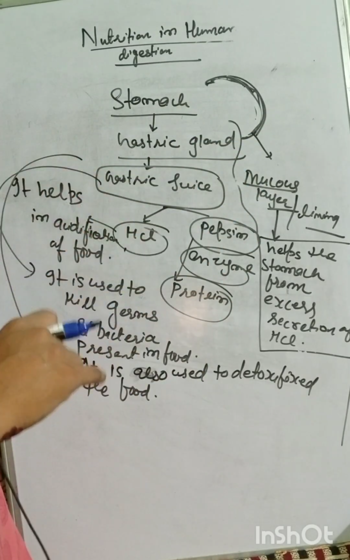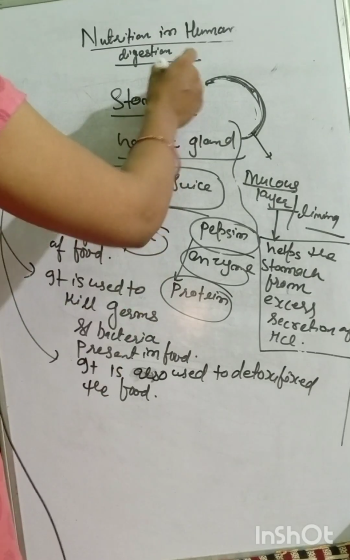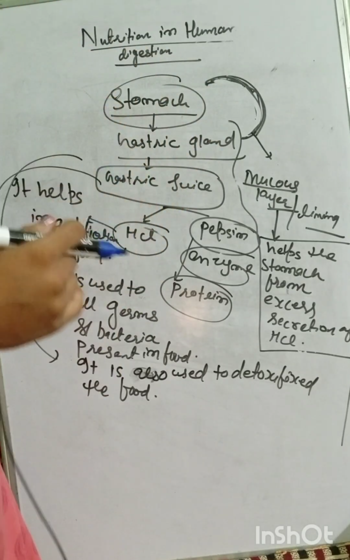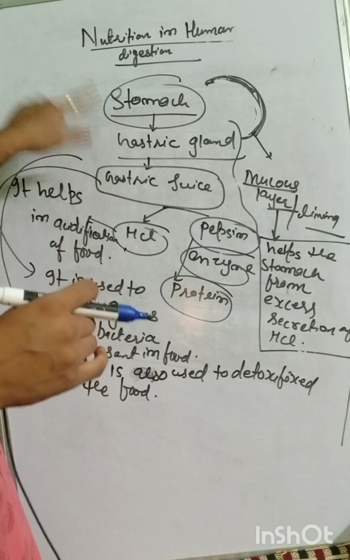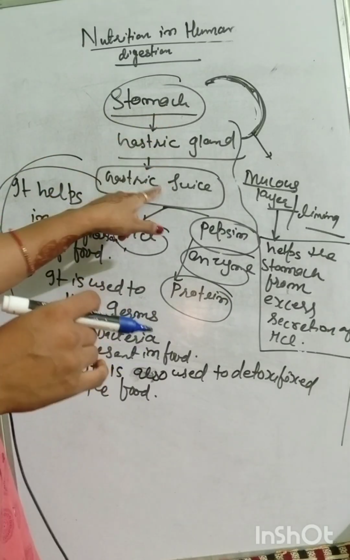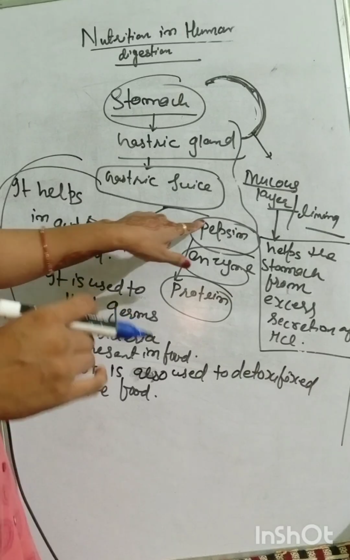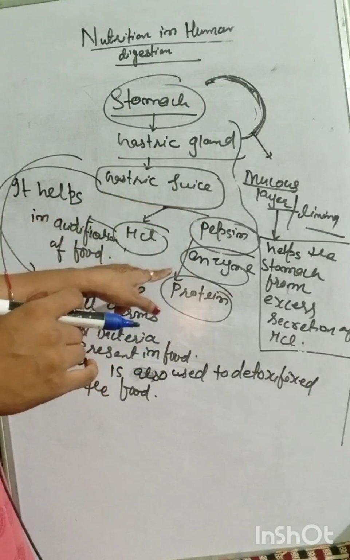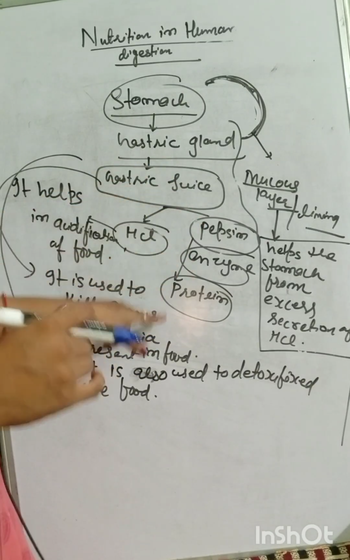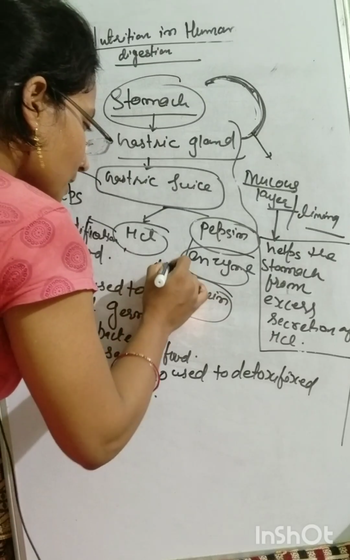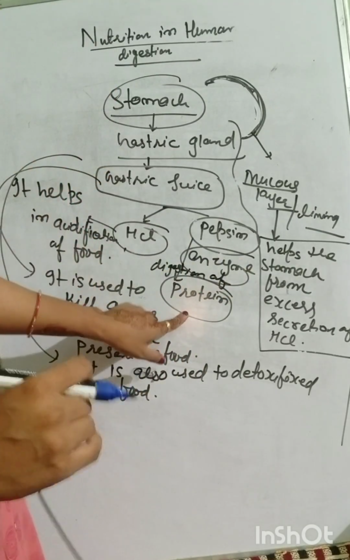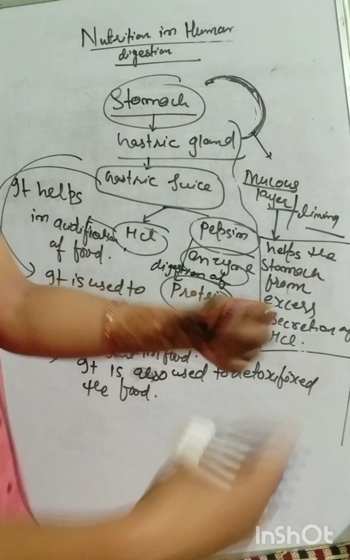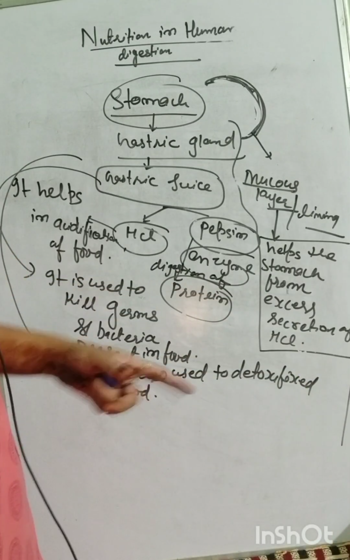So remember, the most important function of the stomach is that it contains gastric glands, and those gastric glands secrete gastric juice. That gastric juice contains HCl and pepsin. Pepsin is an enzyme, so it helps in the digestion of protein, as well as fat sometimes.